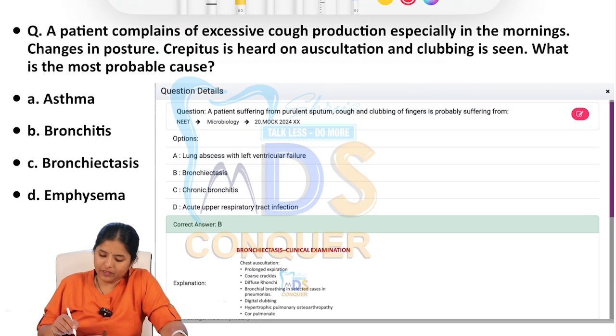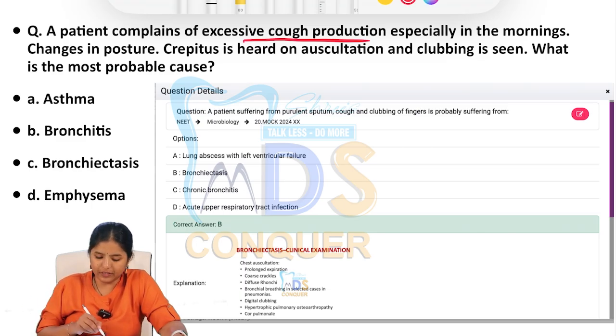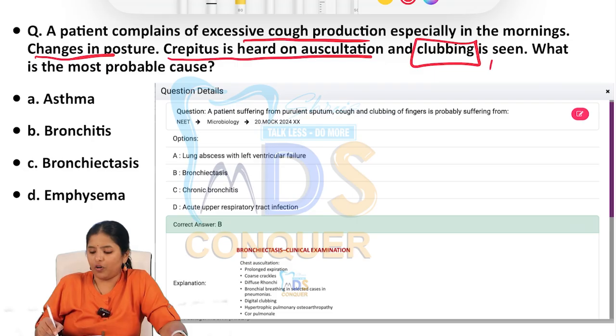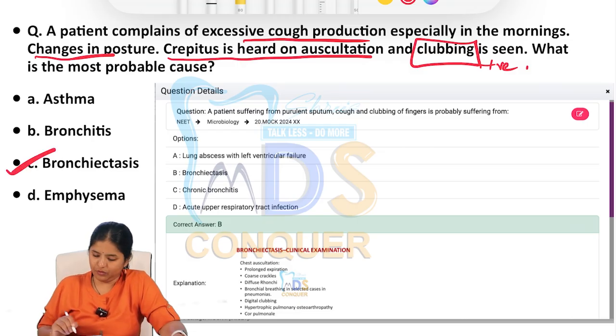A patient complains of excessive cough production, especially in the mornings. The cough changes along with the posture. Crepitus is heard on auscultation and clubbing is seen. Now, this one positive aspect you have got, right? Among the given options, which is the only option that has clubbing? Yes, it is bronchiectasis. What is the most probable cause? Same thing we have given in our mock exam also.